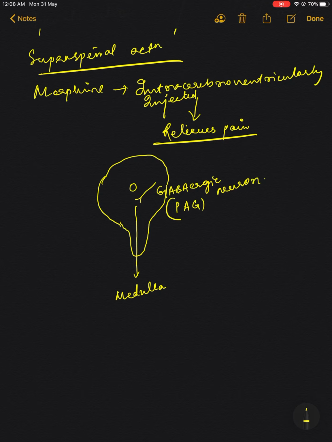When mu opioids are given, anything which acts on the mu opioid receptor, there is mu opioid receptor activation. As a result of which, what happens is, it inhibits GABA release. So when the GABA release is inhibited, there will be stimulation of this medullopetal neuron.